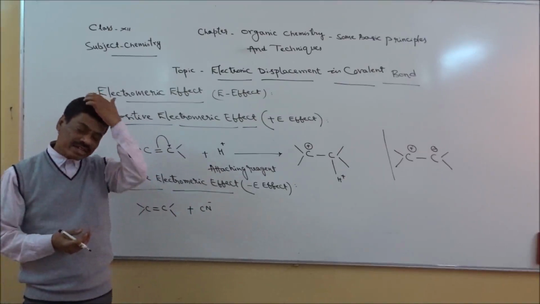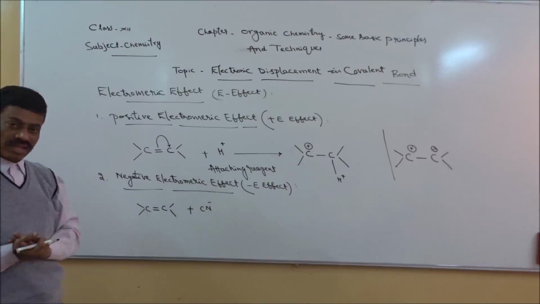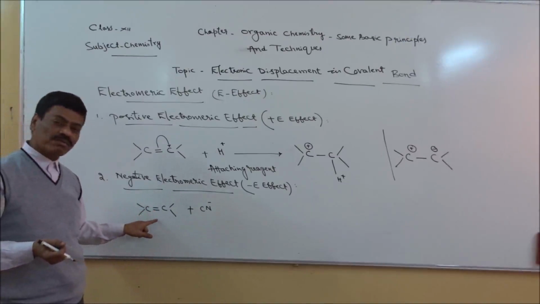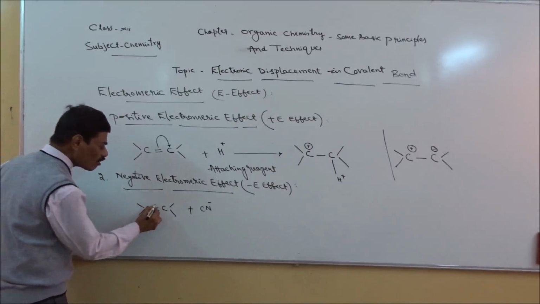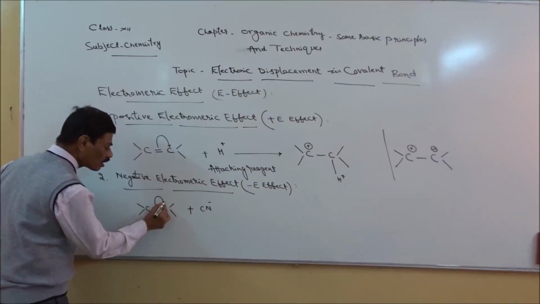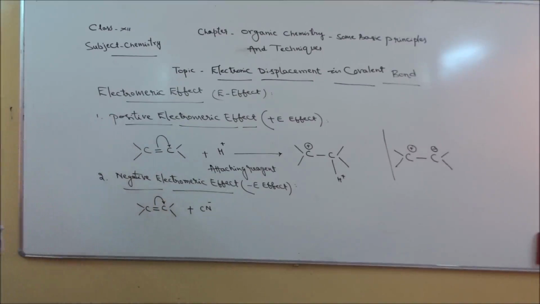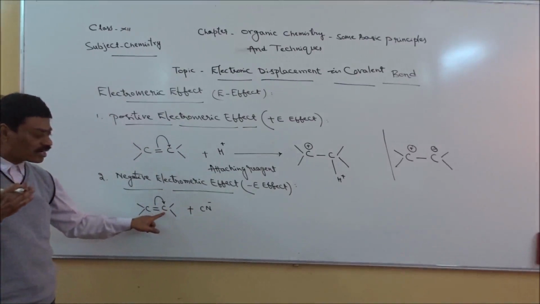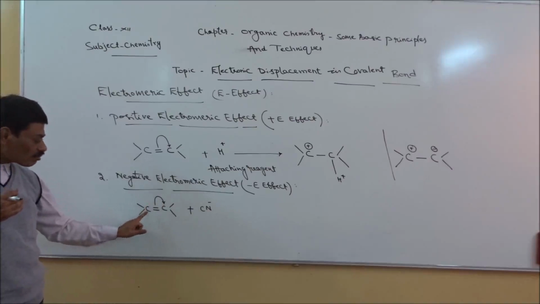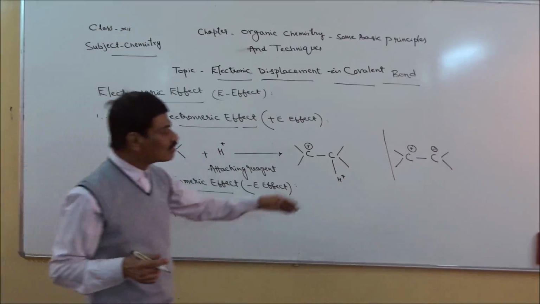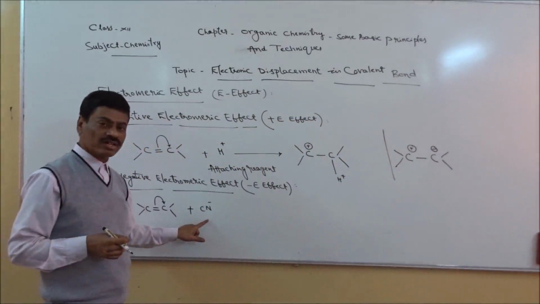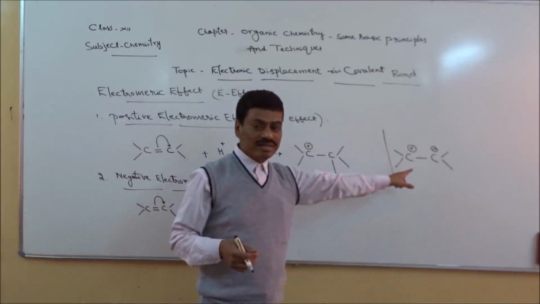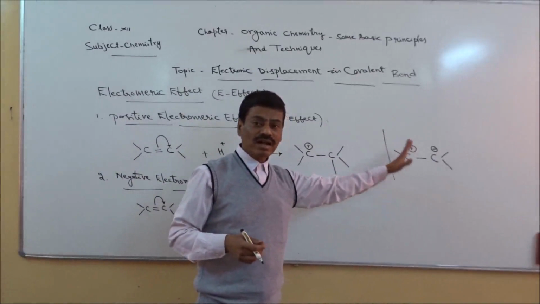Whenever the attacking reagent approaches the compound containing a multiple bond, then only delocalization of the pi bond will occur. Right? As a result this carbon atom is going to get a negative charge. The other carbon atom will get a positive charge as shown here. The attacking reagent has a negative charge, so it will attack the positively charged carbon atom.